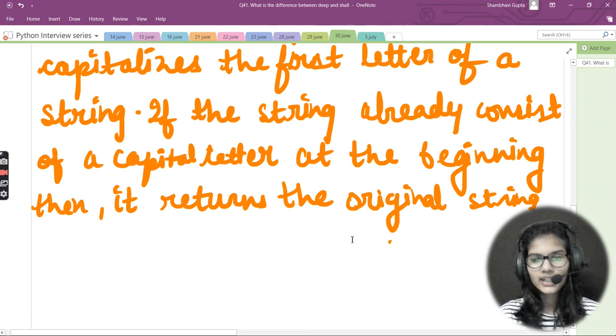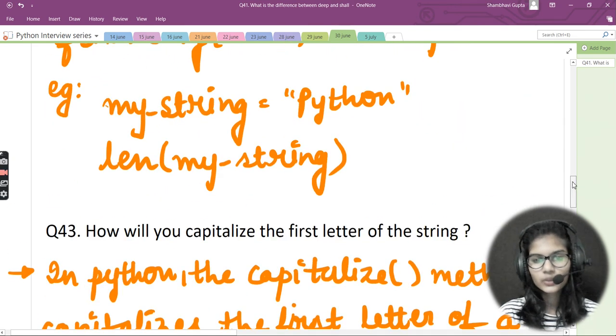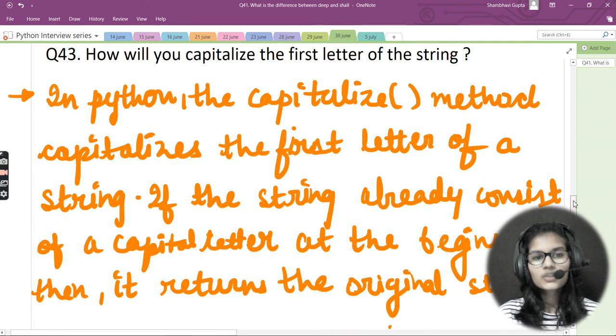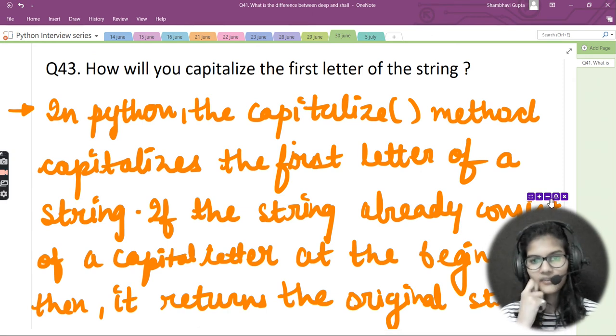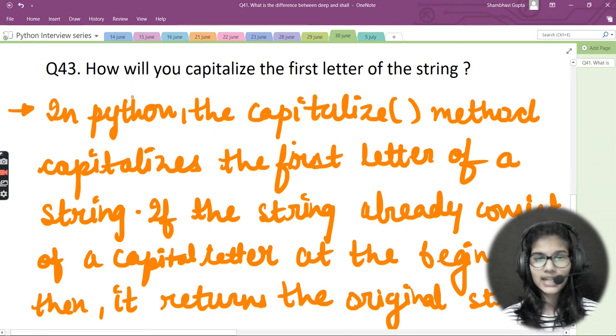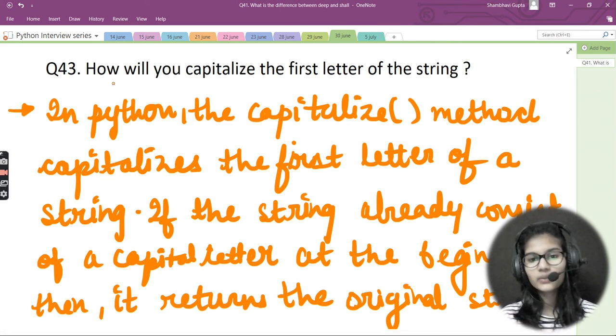So I hope that this is clear to you, what is the use of the capitalize function. If you have a string, and in that string the first letter is not capital, and you want to make that first letter capital, simply use this capitalize function, and that will make the first letter of the string capital for you.